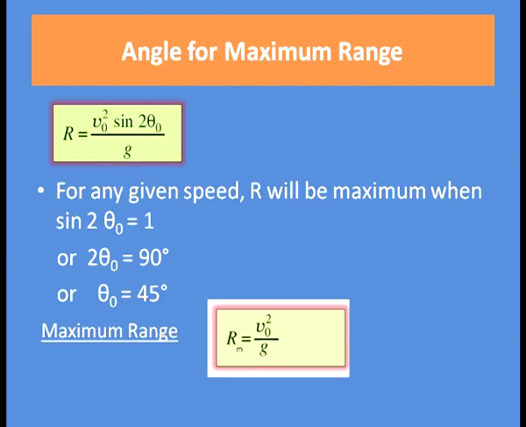As we have seen, range R equal to v 0 square sin 2 theta 0 divided by g. For any given speed, v 0 will be constant and R will be maximum when sin 2 theta 0 will be maximum. So, sin 2 theta 0 will be maximum when its value is 1. So, sin 2 theta 0 equal to 1, that means 2 theta 0 equal to 90 degree, that means theta 0 equal to 45 degree. So, now putting theta 0 equal to 45 degree, we find the maximum range R m equal to v 0 square divided by g.